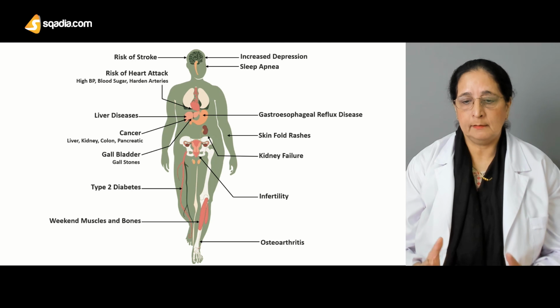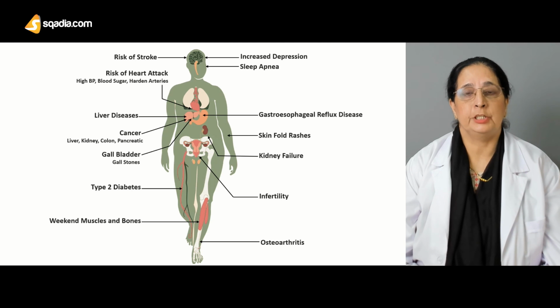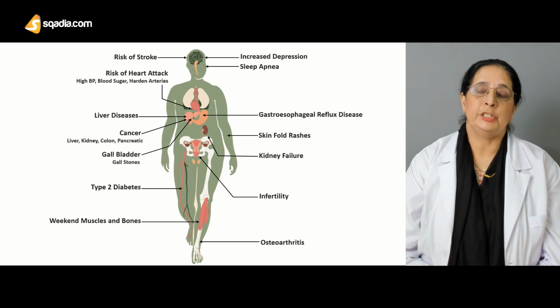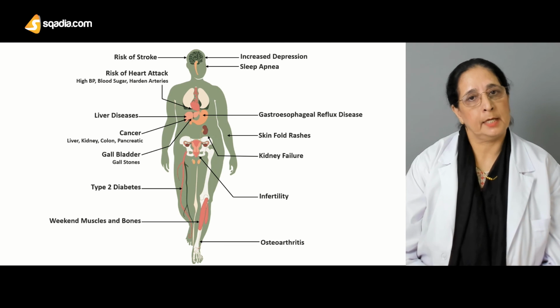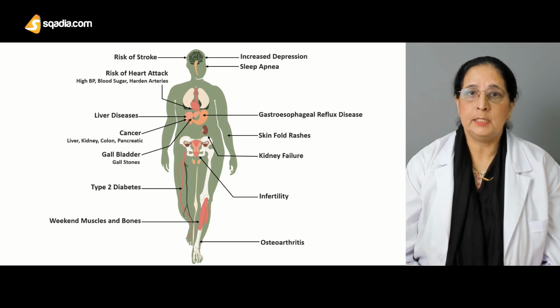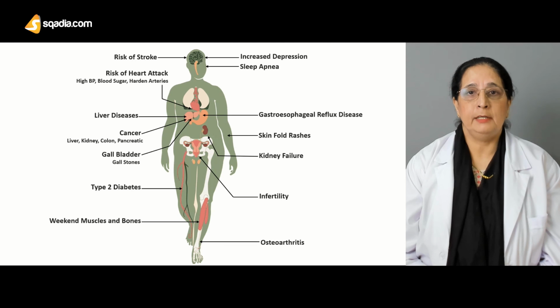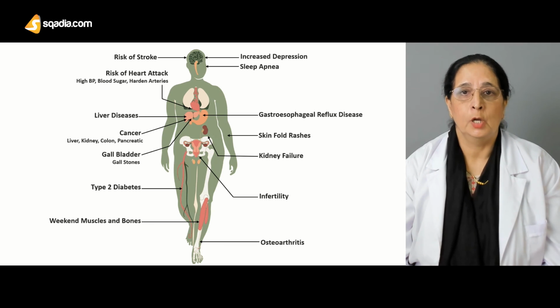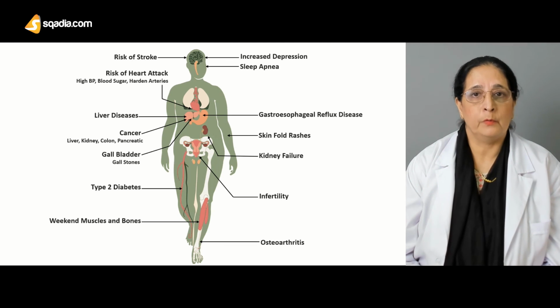Then finally, there is another very common complication, that is osteoarthritis, which is inflammation of the bones and the joints. So all these are the complications of obesity, and they are very, very common complications that can affect individuals who are obese and overweight.